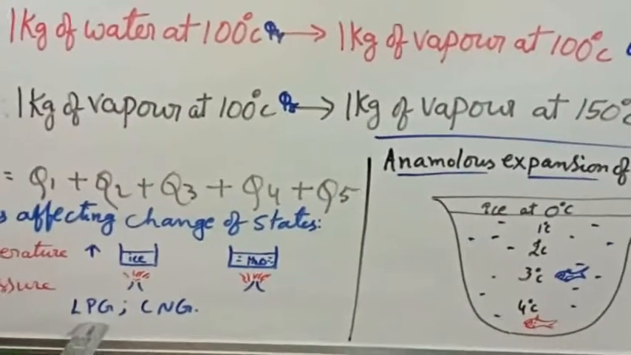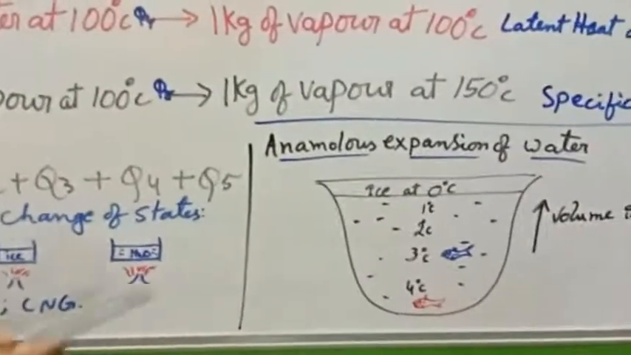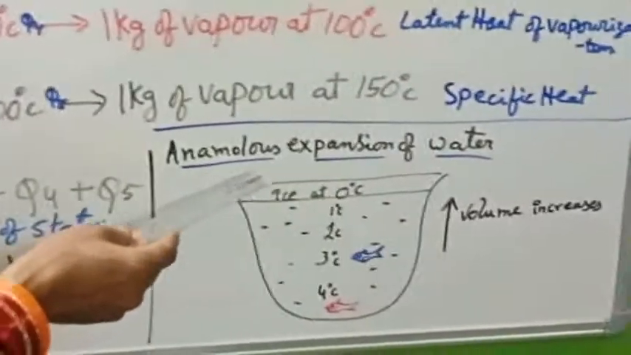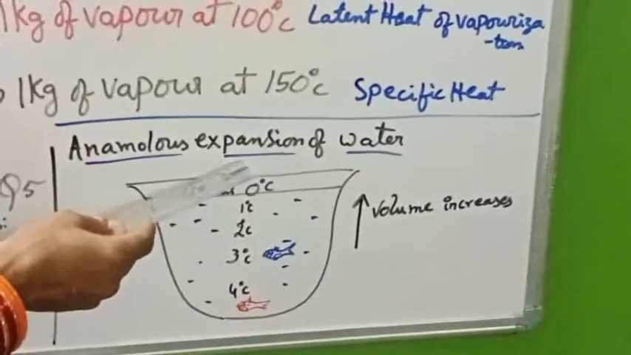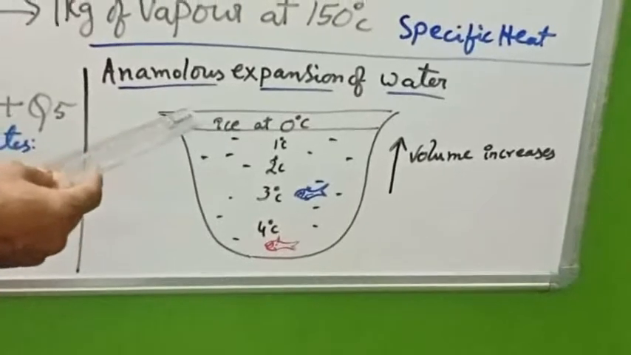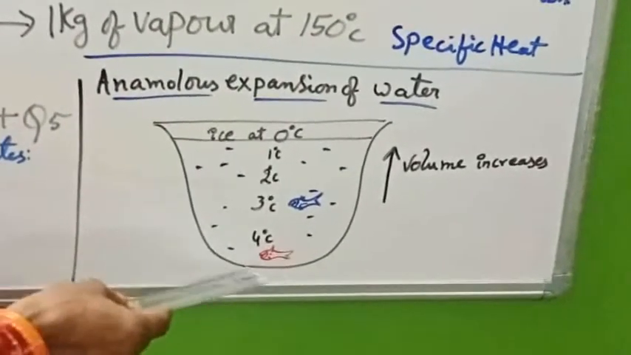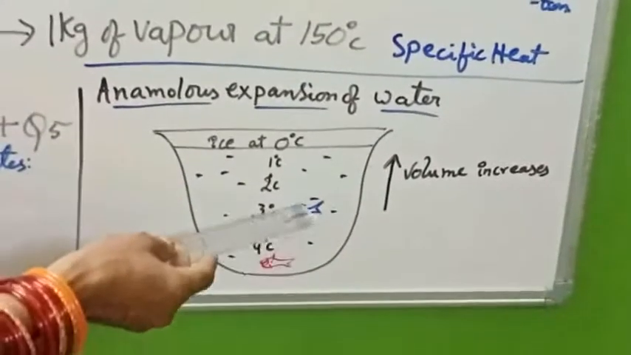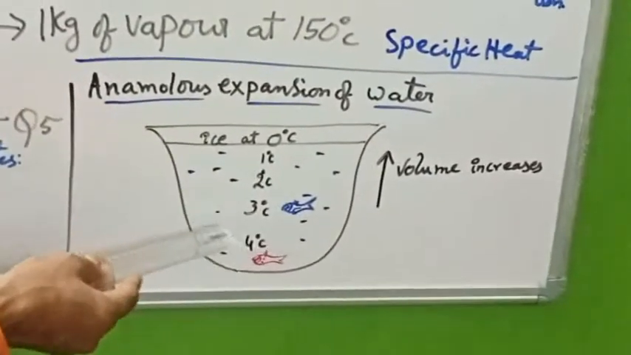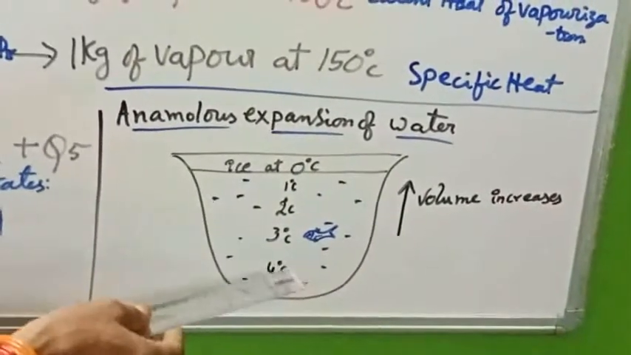LPG gas cylinders we are using for cooking purpose. Now another one is anomalous expansion of water. Anomalous expansion of water we are able to find in the Arctic and Antarctic regions. There in the water bodies like lakes and ponds, some aquatic life like fishes, prawns and all these live. But here what is going to happen when you